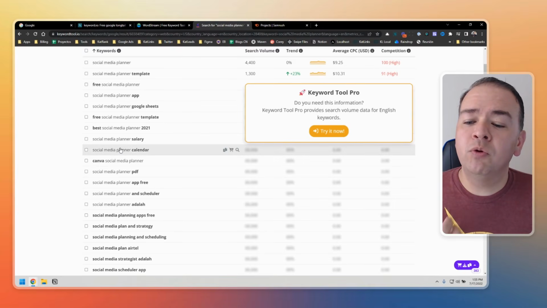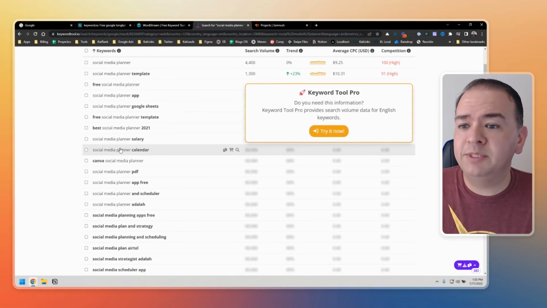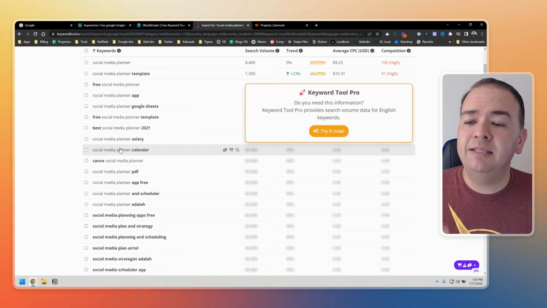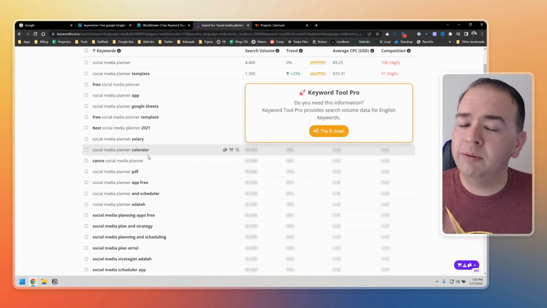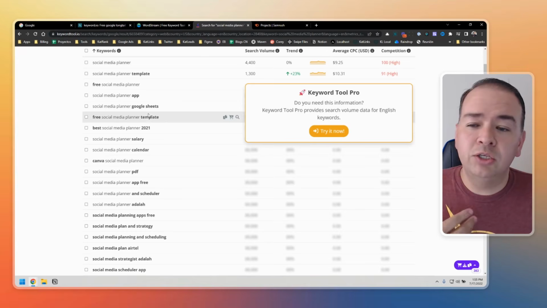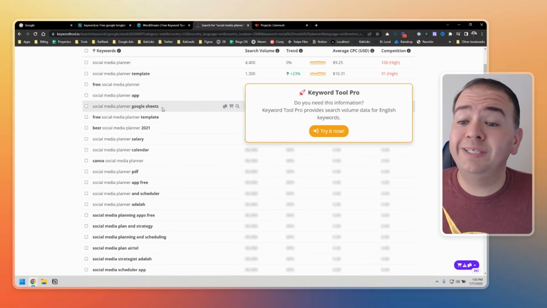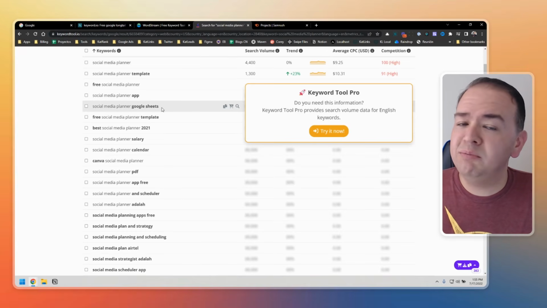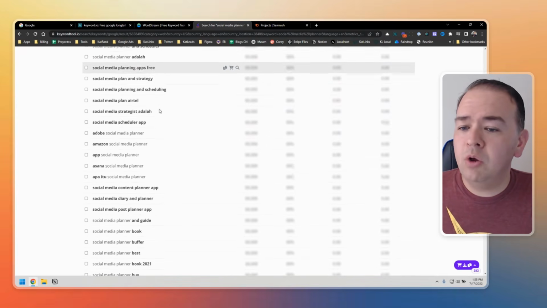You attract people with the searches that they are specifically making, but then at the end, you try to convert them to whatever solution you're trying to sell. Just because your social media planning tool does not work with Google Sheets doesn't mean you can't write about it, right? So let's keep going.